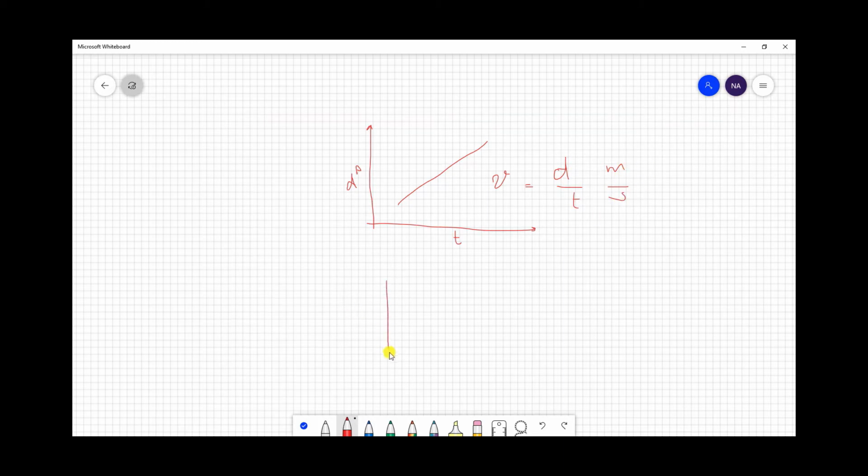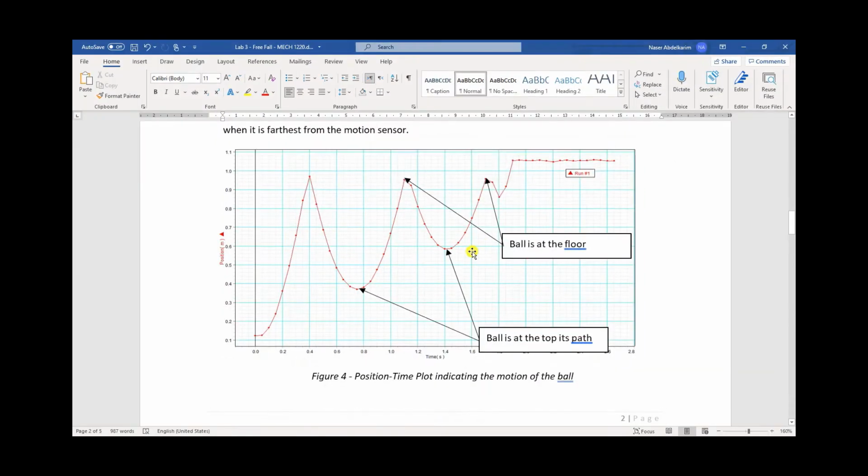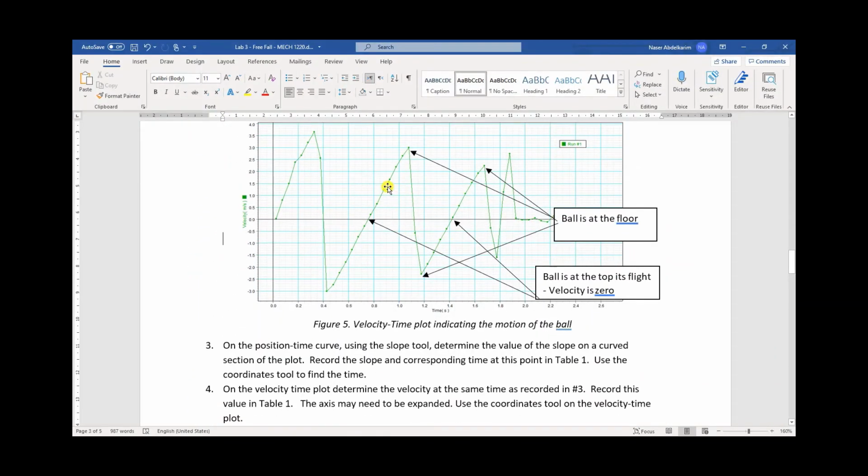Okay, what about the velocity time graph? Okay, that looks like this. Okay, what's the slope here?